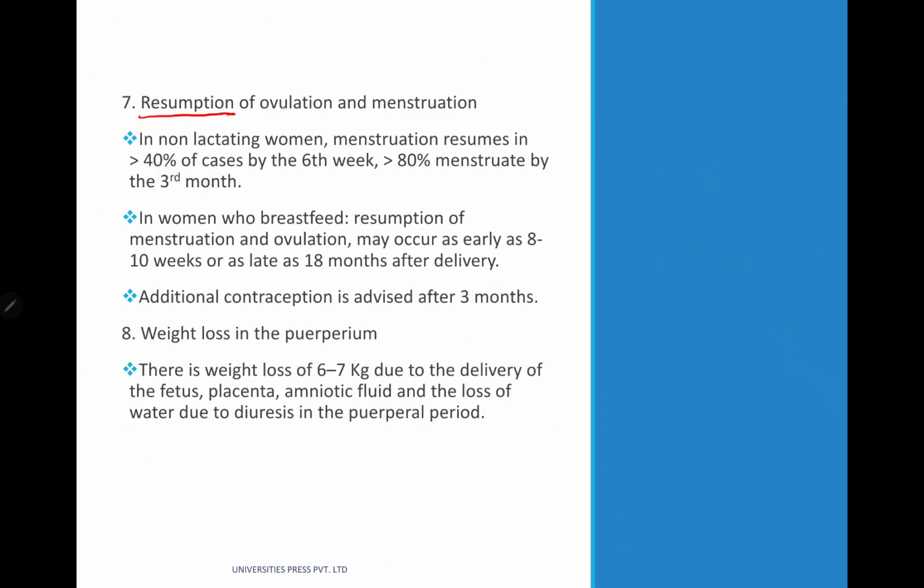Next, coming to resumption of ovulation and menstruation. In non-lactating women, menstruation resumes in greater than 40% of cases by the 6th week and 80% will menstruate by the 3rd month. In women who breastfeed, resumption of menstruation and ovulation may occur as early as 8 to 10 weeks or as late as 18 months after delivery. Additional contraception is advised after 3 months.